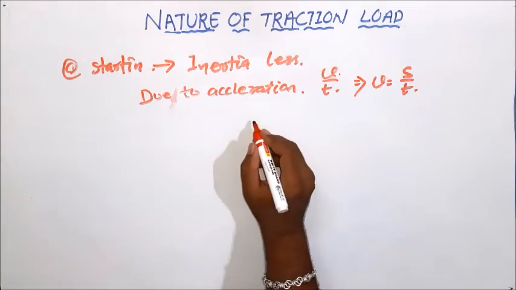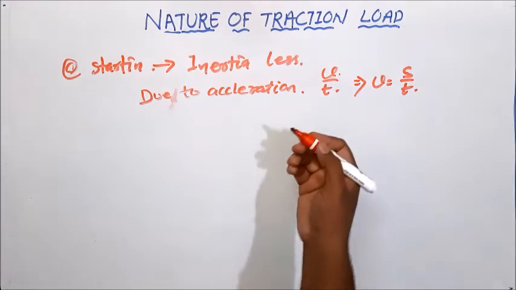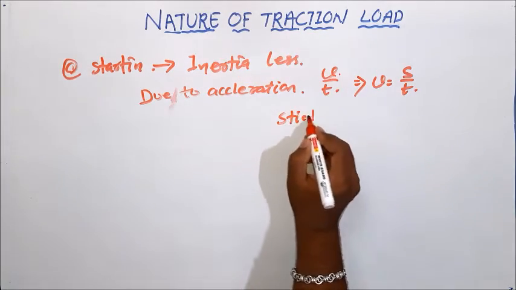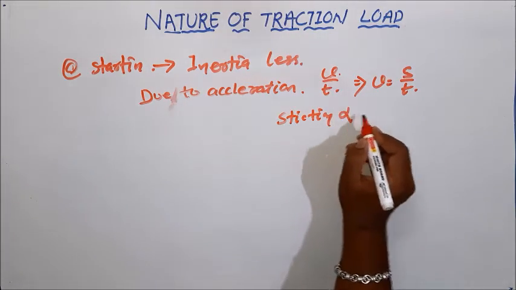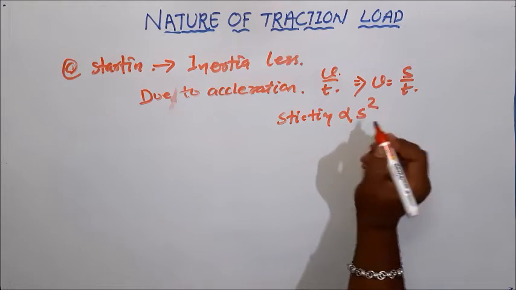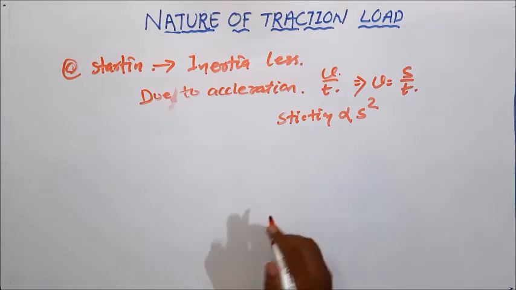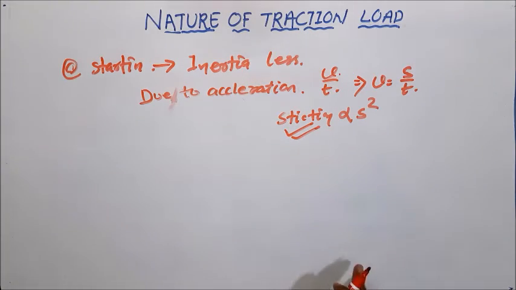And I told that the term which increases with respect to the square of speed, that is called stiction. Stiction is directly proportional to speed square. While starting and just after starting, due to acceleration, the stiction takes a vital role.